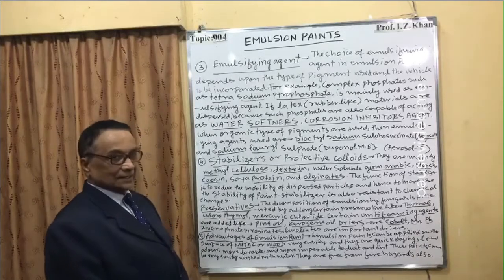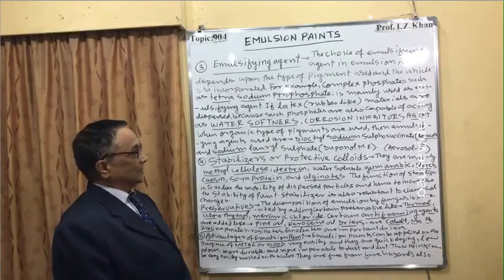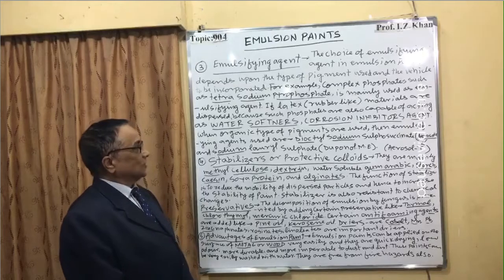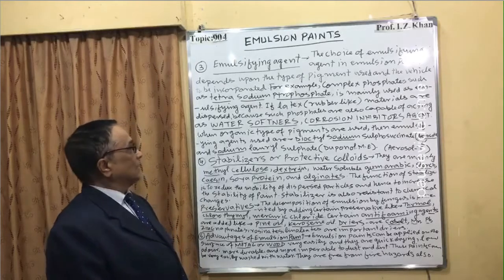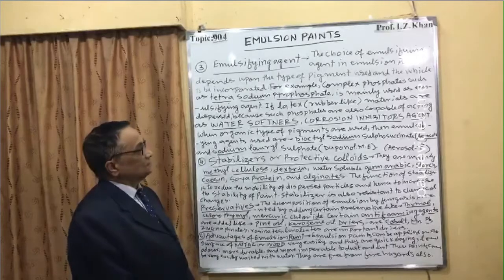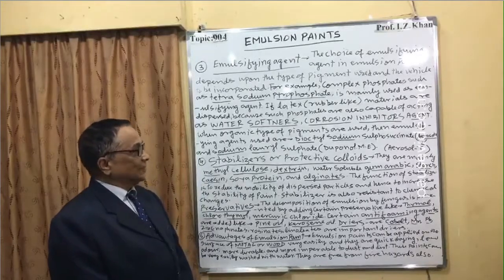If latex, that is rubber-like materials, is dispersed, such phosphates are also capable of acting as water softeners and corrosion inhibitors.